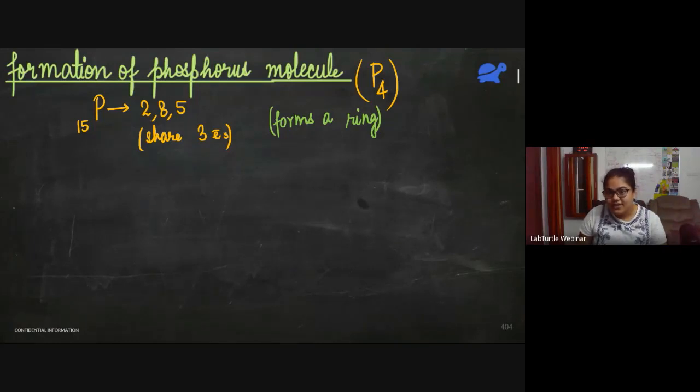Is he here? So Krish is saying that there are 2 lone pairs on each phosphorus atom. Fine. Let's see. I'll discuss it in 10 to 15 seconds if I don't get more answers. Okay, Rishabh, tell me what you got. How many lone pairs are present on each phosphorus atom? What did you get?